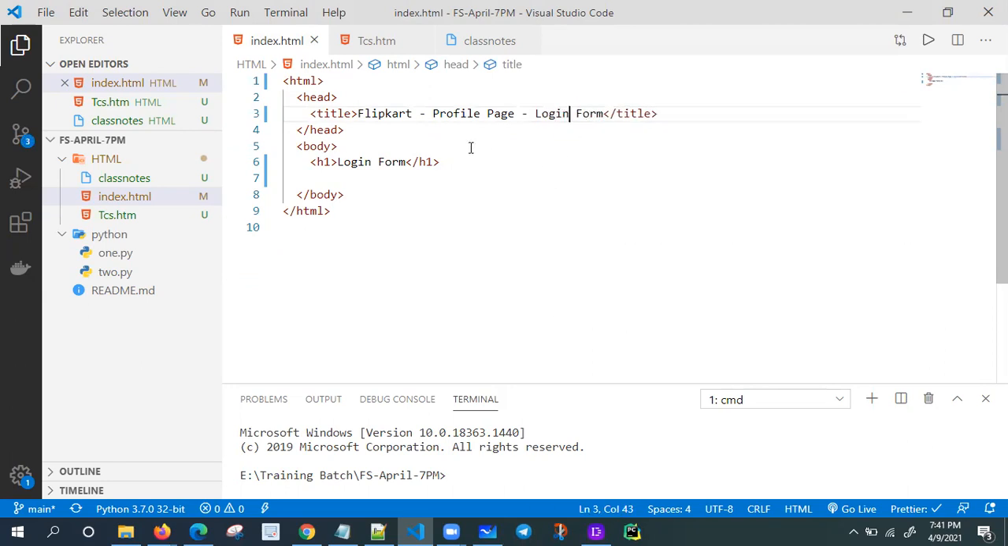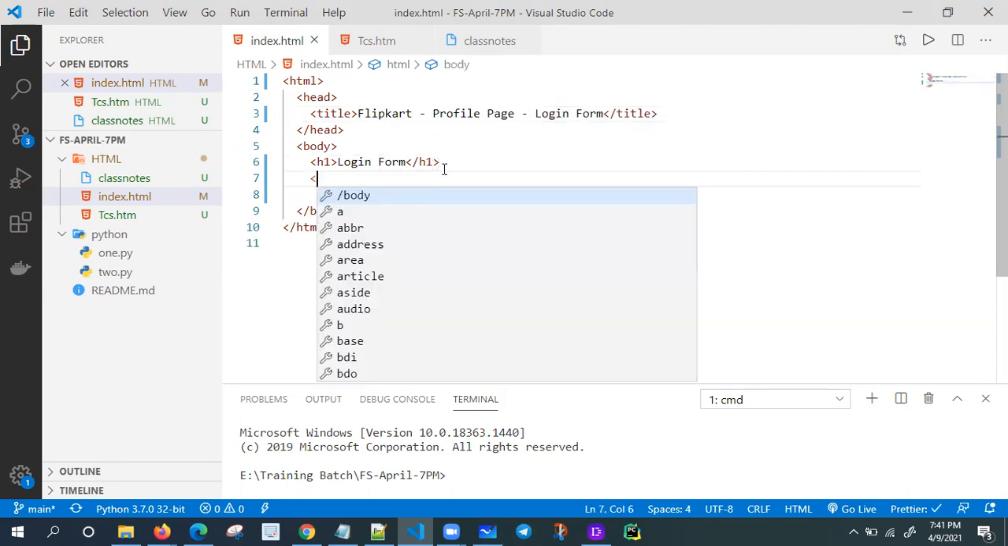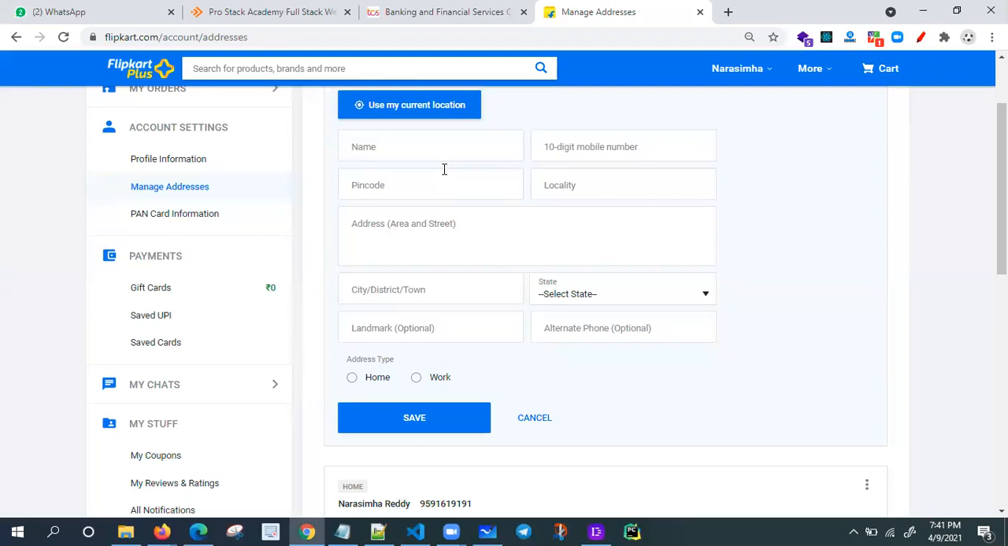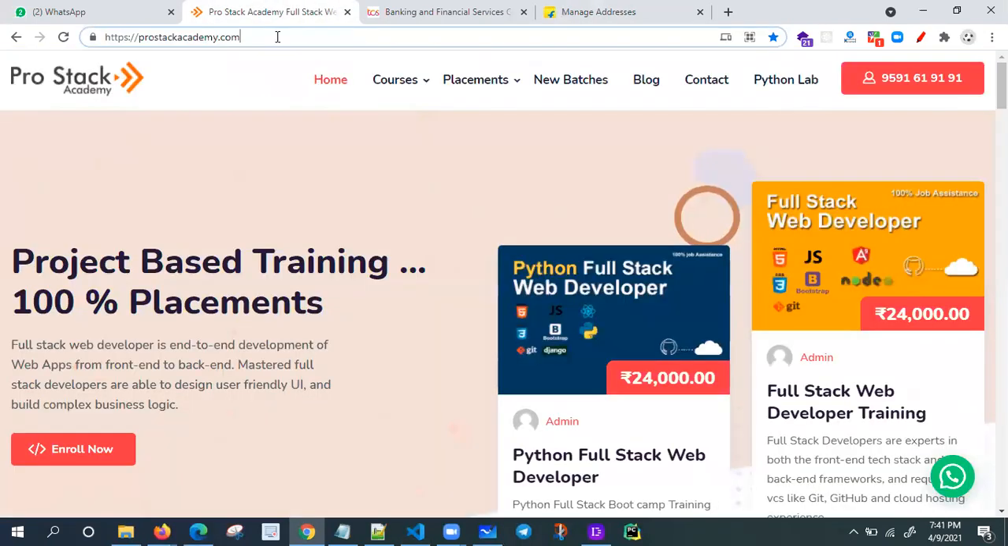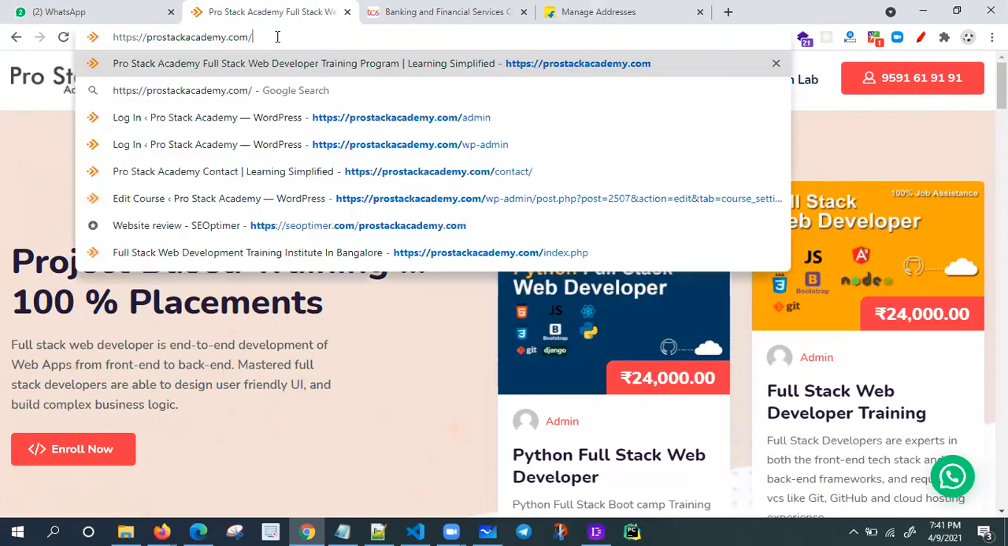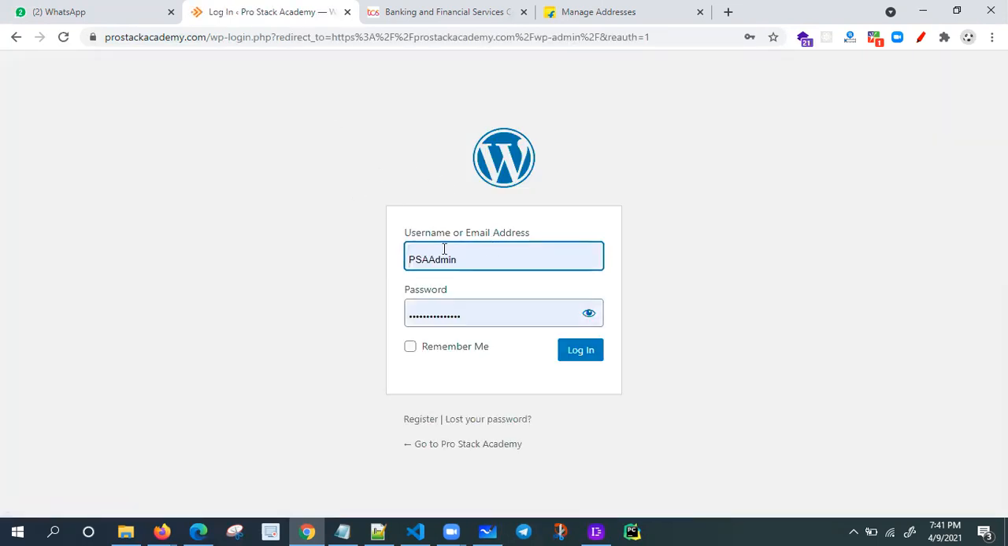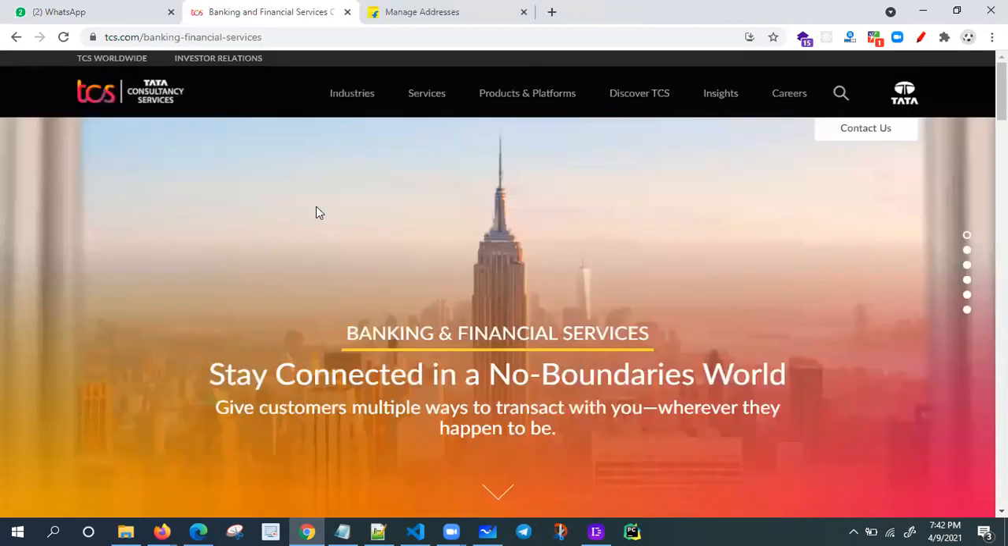So any login form, what exactly is there? The user is going to enter email and password. Let me open this one. This is my login form. I'm clicking the admin. Okay, taking time, fine. See this one, I need to enter my username and password. You'll get one idea. So I want to design that one.